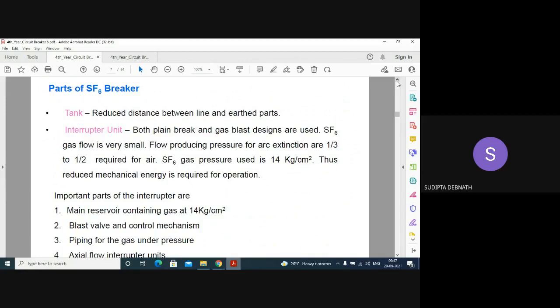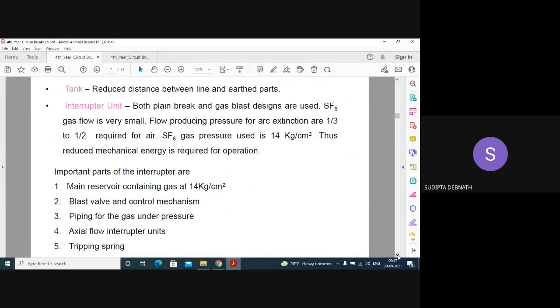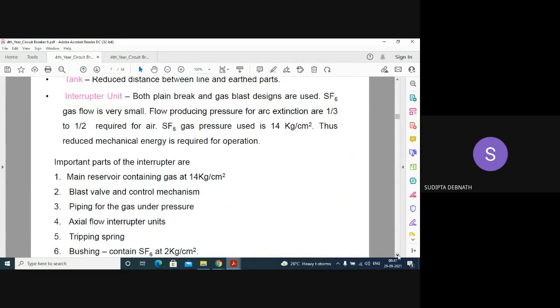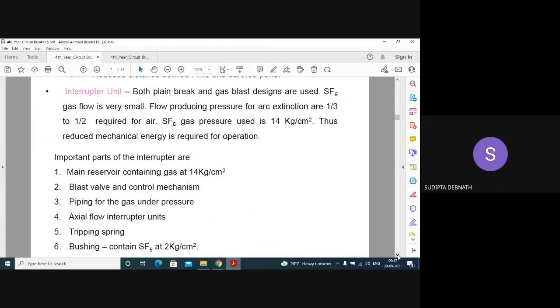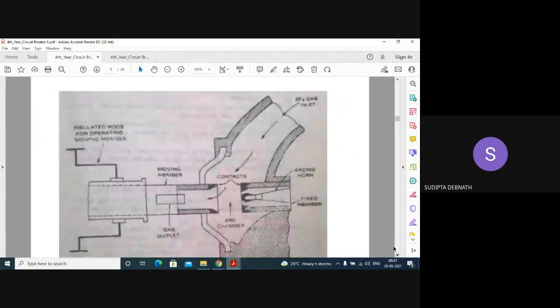So the main reservoir will have that gas at a high pressure of 14 kg per centimeter square, and of course a blast valve and control mechanism should be there to flow the gas in and out. Piping of the gas under pressure, and axial flow interrupter units are there, because you know axial flow and radial flow. Tripping spring coils are there, and a bushing is there.